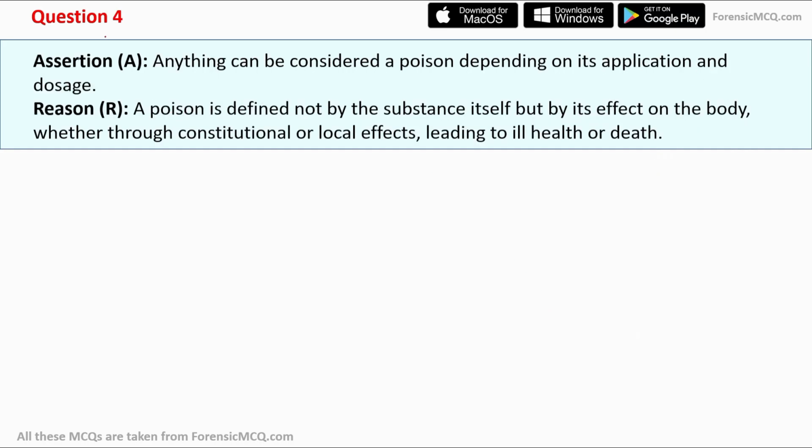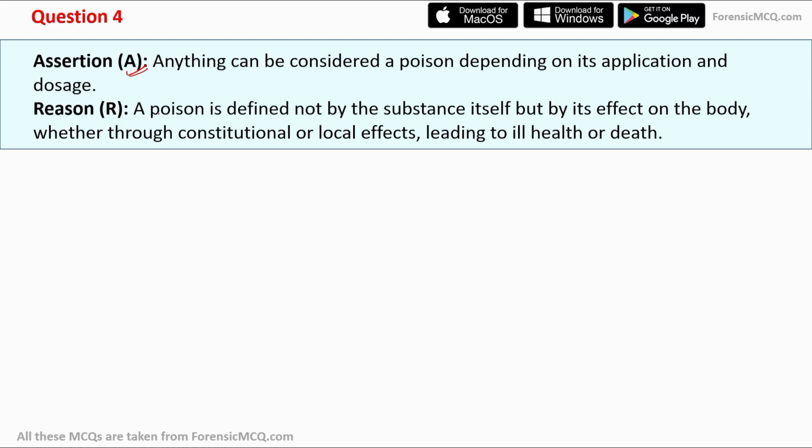Now, let's move to question number 4. It is an assertion reason question. Assertion says anything can be considered a poison depending on its application and dosage. And this is correct. Anything can be a poison. For example, water is essential for our life, but it can become poison if we take it in a maximum amount or excessively, let's say 6 to 7 liters per day. Then it can cause water intoxication or an electrolyte imbalance, which later leads to intoxication or hyperhydration.